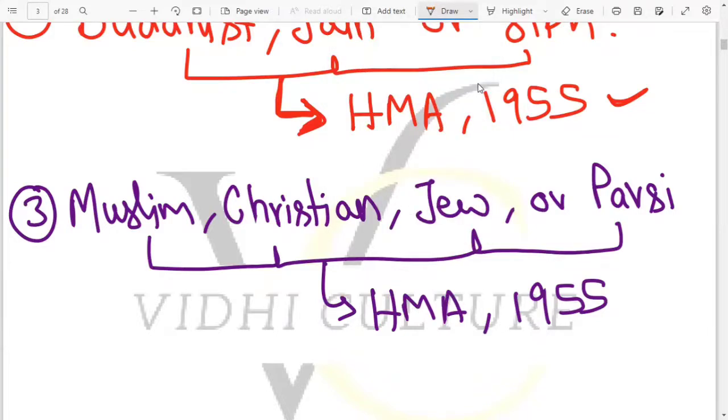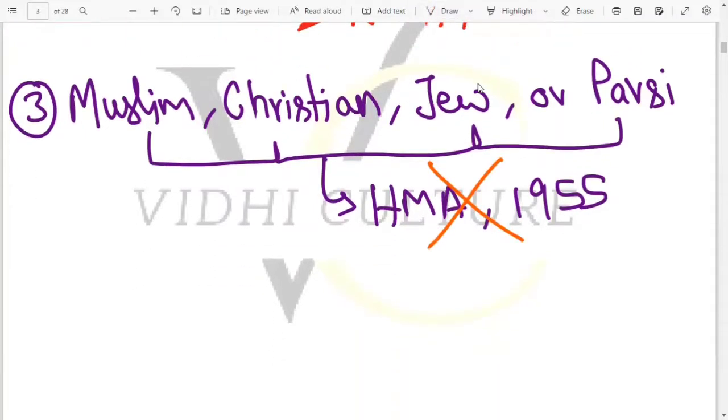That this law will not be applicable on you, because they have their own laws with respect to the matrimonial disputes. So this law will not be applicable on you.